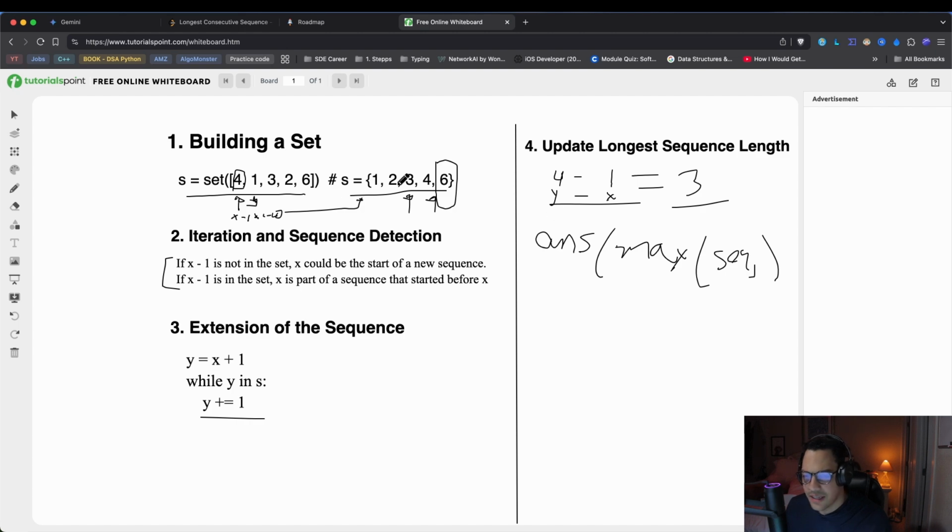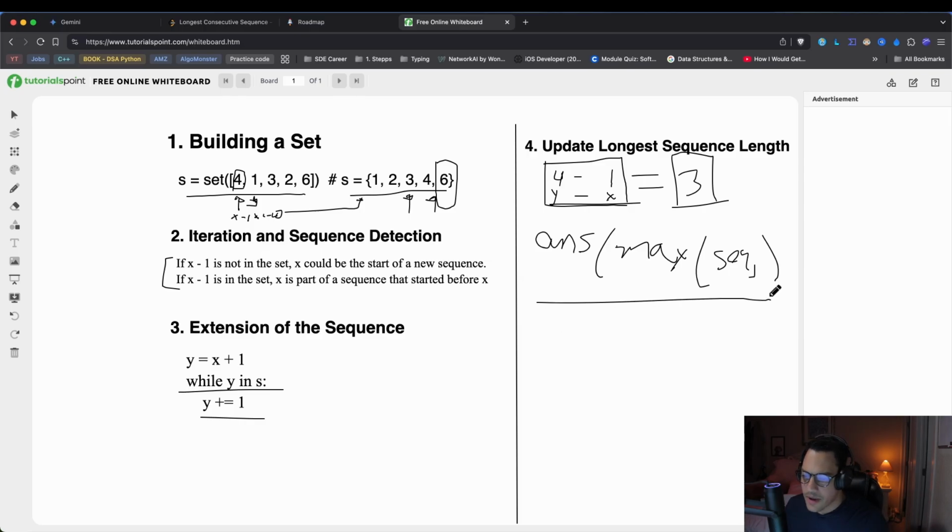We build the set, get the duplicates, find the sequence, detect if x was part of the sequence. Once we find the starting point of a sequence, we create an extension of the sequence, basically counting all the way up. We update that because we hit a point here in a while loop where we know that it's going to hit an end or find a gap. So once we hit that, we know that's the end of our sequence. The way we're going to update that is basically saying y minus x, or the ending point minus the starting point. It's going to give us the length of that particular sequence, and we proceed to update our answer array.